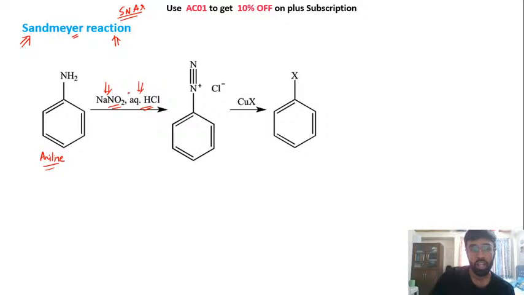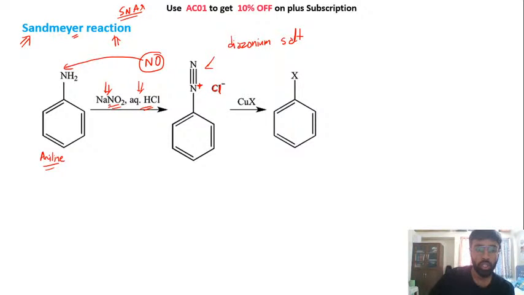So what here we will create is we will create a species that will look something like NO. ठीक है, this NO will attack on this nitrogen. We will see the mechanism of Sandmeyer reaction in a while. मैं आपको basic idea दे रहा हूँ. So this will attack, and finally somehow you will create this species that is known as diazonium salt. Okay, so you have positive charge on this nitrogen and you have chlorine here.